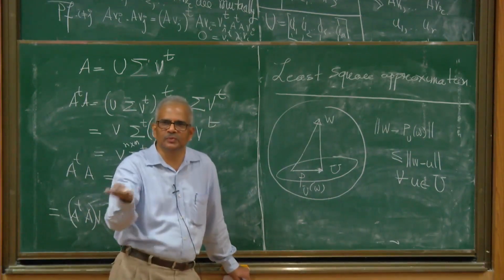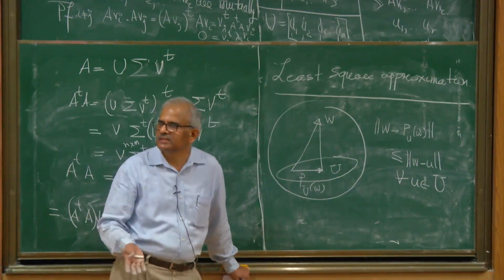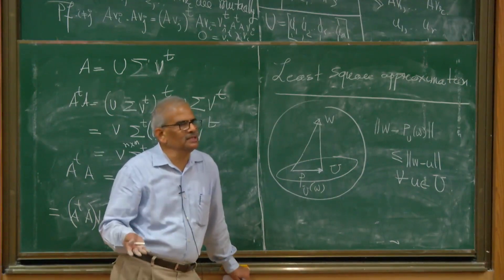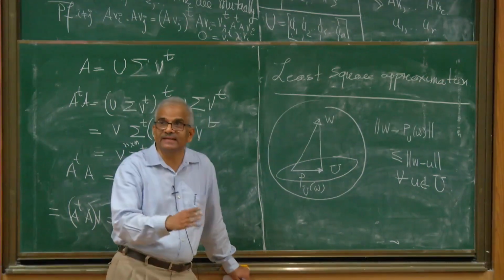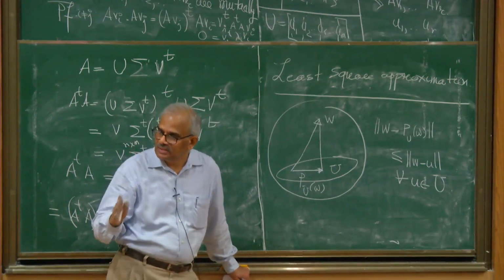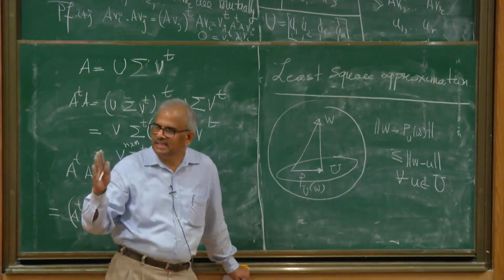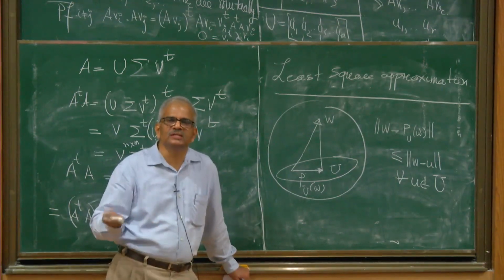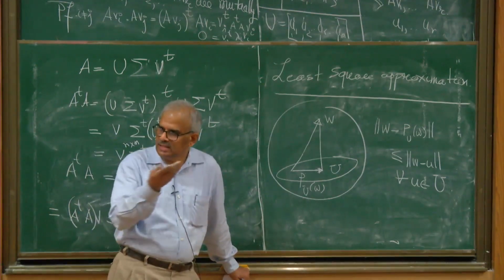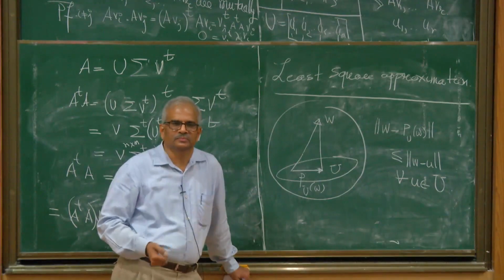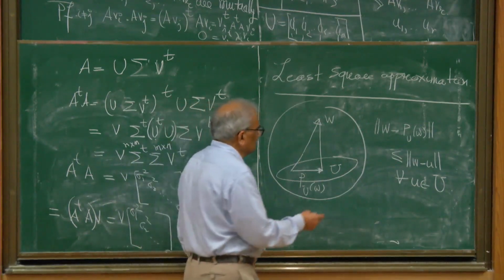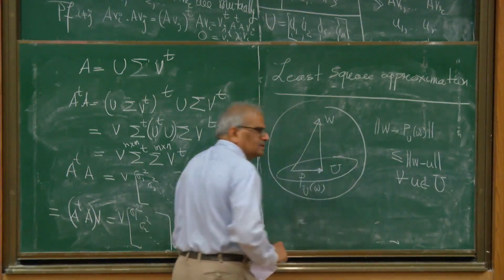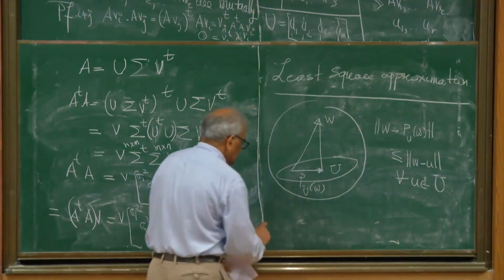This subspace could be the space of linear functions, or the space of quadratic polynomials, or a space consisting of sin x, cosine x, sin 2x, cosine 2x, etc. Then what you get is a truncated Fourier series. So Fourier series is an example of this. All right, so how do we find this projected vector?